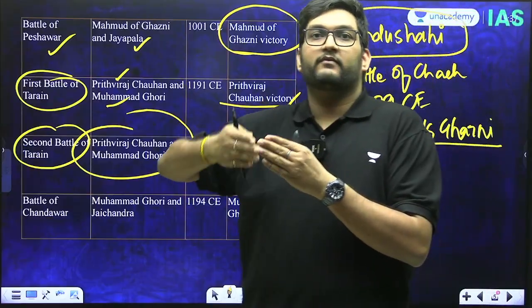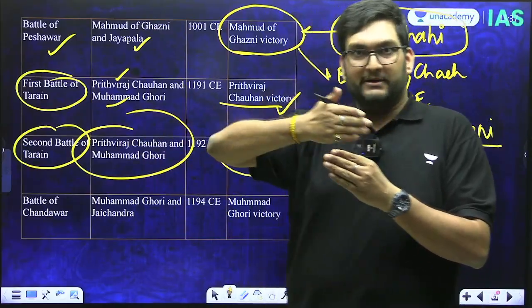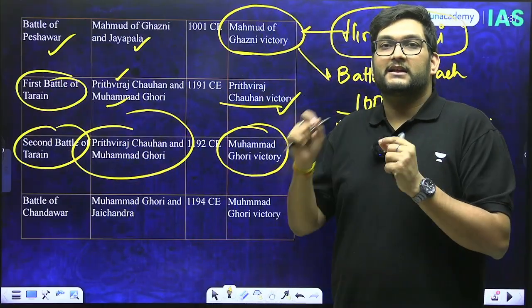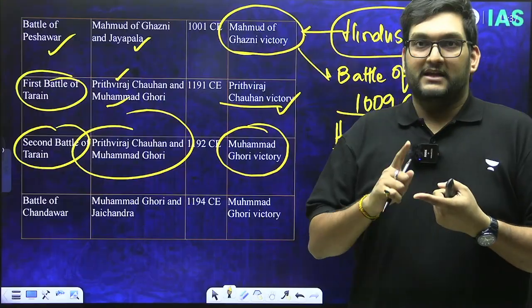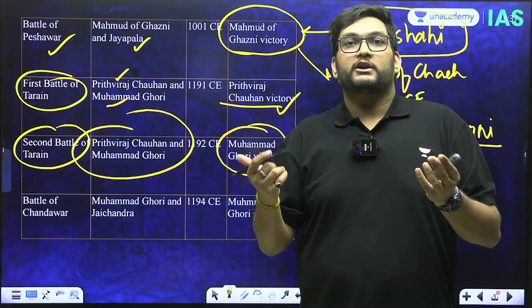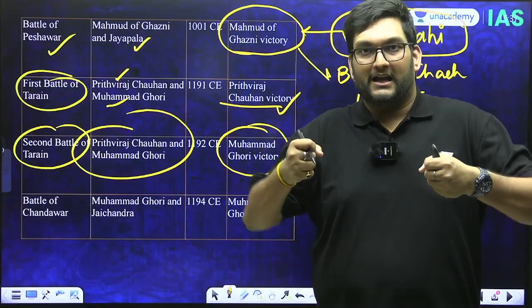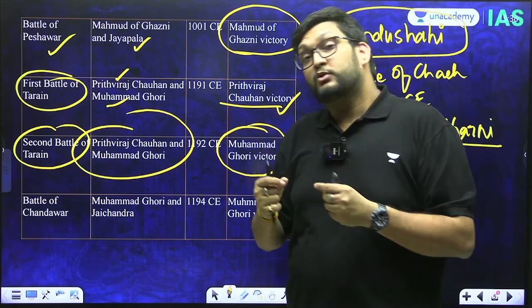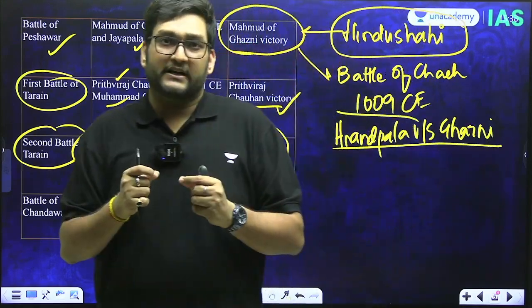This is the point from where we see early medieval India is over and medieval India starts. Do understand one thing very clearly, that it was the iron stirrup which allowed Ghori to have mounted archers. The stirrup allows for better grip on the horse. Mounted archers can move around. Rajputs were brave. Rajputs had a very good army.